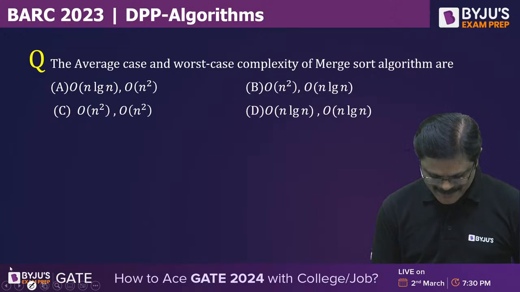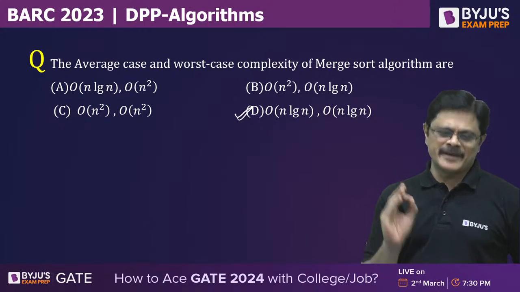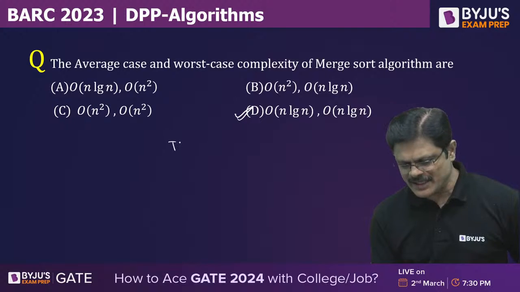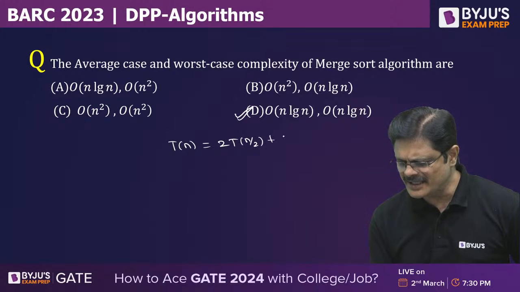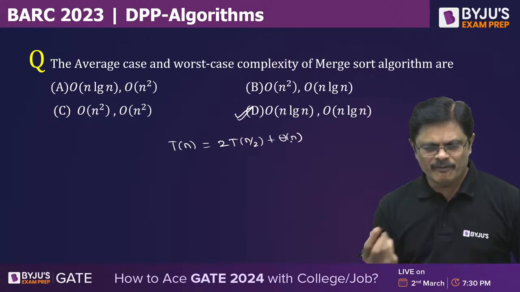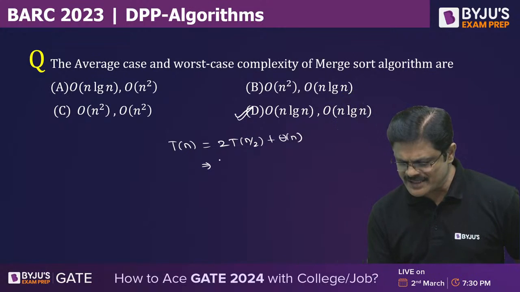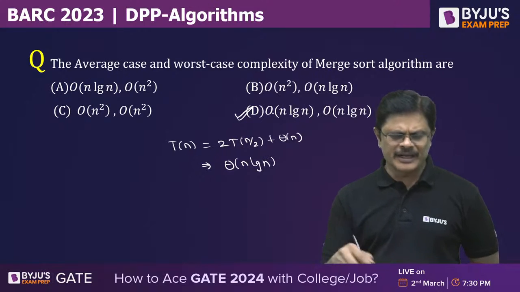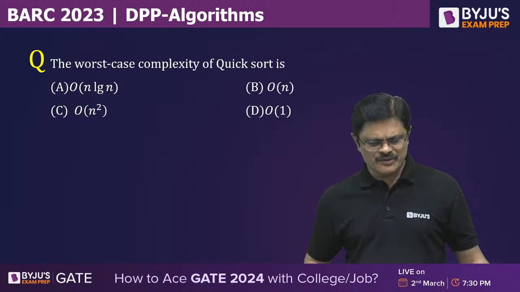So the correct answer, see, for merge sort you can remember that whether it is best case, worst case or average case, always the time complexity of merge sort is given by 2T(n/2) plus theta n. So by master theorem you can always verify whether it is best or worst or average case. Always the time complexity is theta n log n, my dear friends. See, whether you give big O or theta, it is one and the same in this case. Next one.